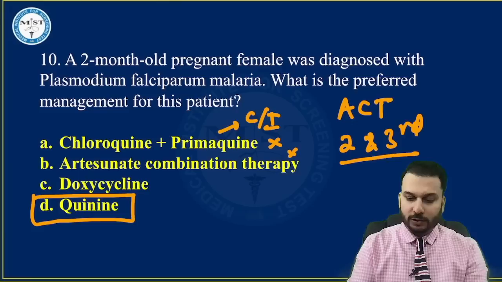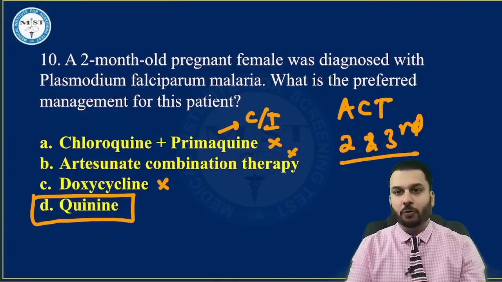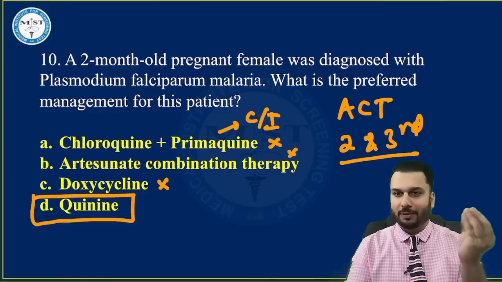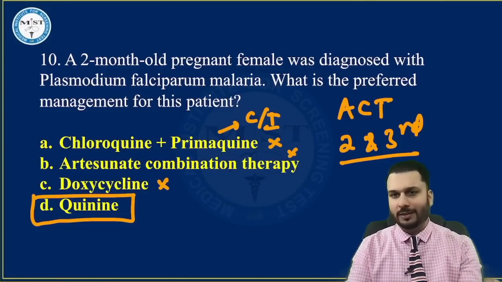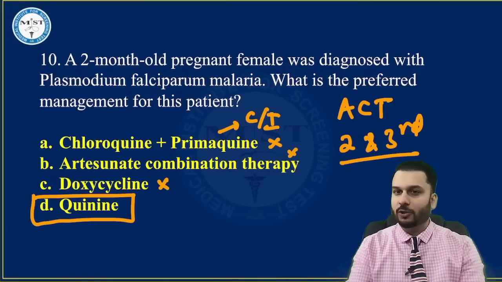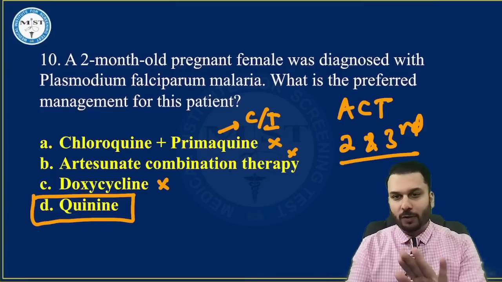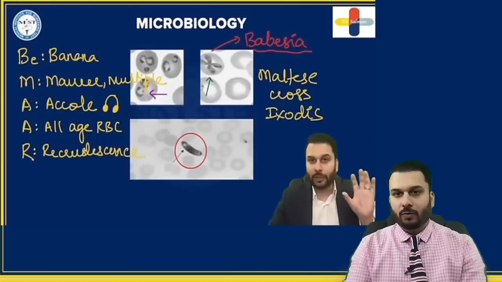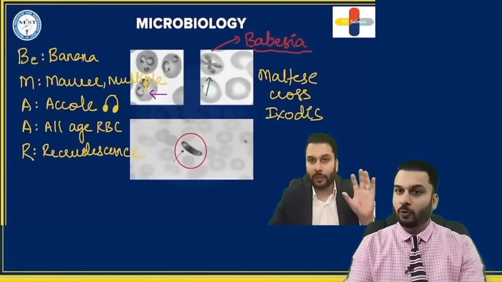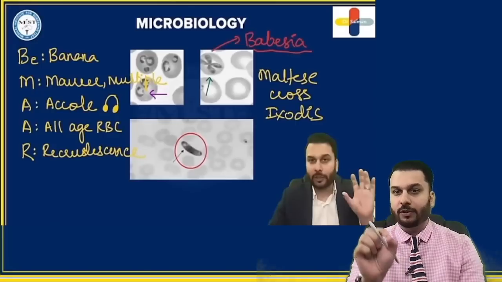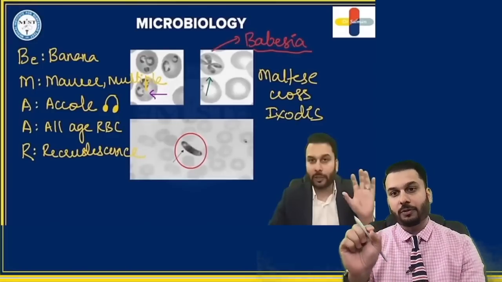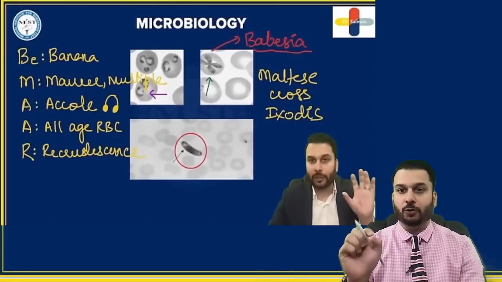And you know that doxycycline is also one more antibiotic we cannot use in pregnancy. There are very few antibiotics that we use in pregnancy like penicillin, cephalosporins, macrolides, etc. Remaining most of the antibiotics we avoid in pregnancy. So doxycycline is no different. Tetracyclines, they cause teeth and bone damage. That's why we must avoid them. Once again, during the discussion of micro 25 important questions, if you go to that video and see, I have discussed even the treatment and I told you that the treatment of malaria is highly important. Make sure you all know this.